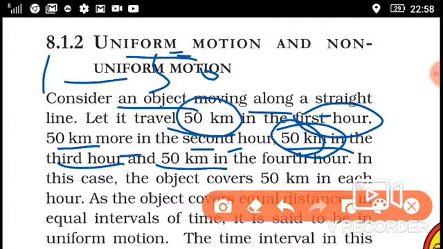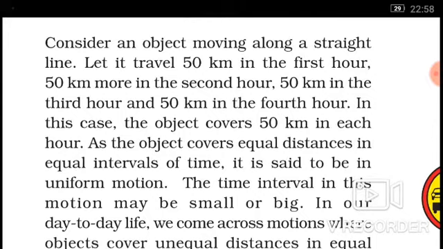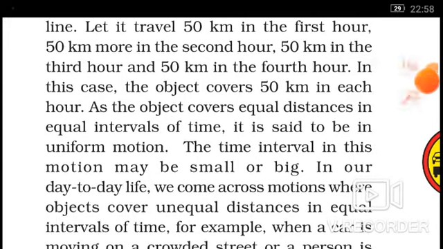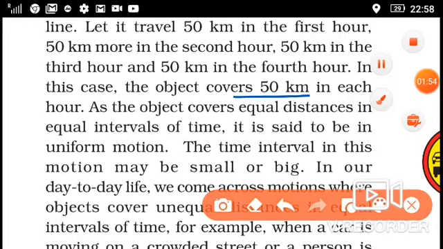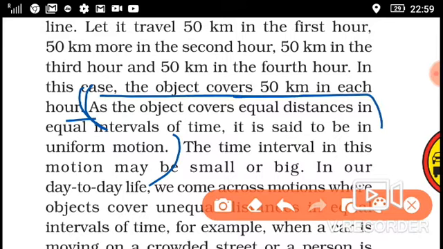In this case, the object covers 50 km in each hour, so as the object covers equal distance in equal intervals of time, it is said to be in uniform motion. This is the definition of uniform motion. You can mark it or write it in your notebook.